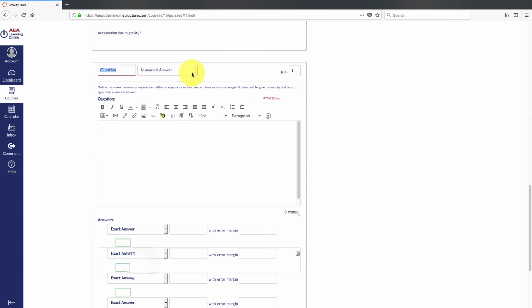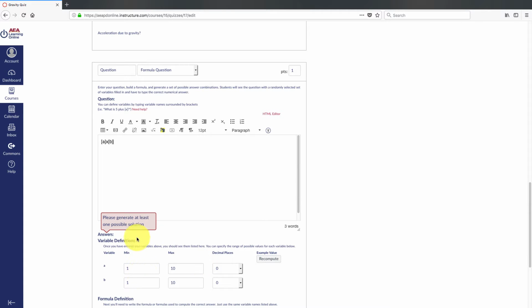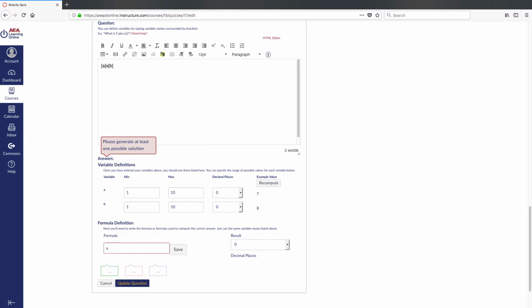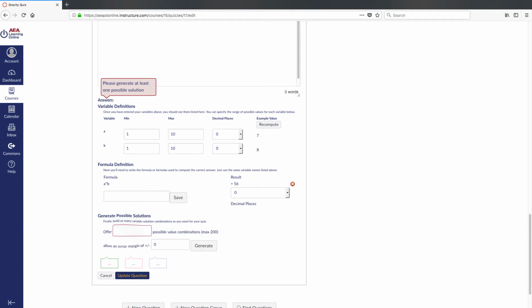The next question type is formula question. Let's do just an easy one: A times B. Your answers, you're going to use A and B, no decimal points. That makes sense. Your formula is just going to be A times B. We don't need any of those. Let's generate 50 versions of this, and we'll say plus or minus 5%.